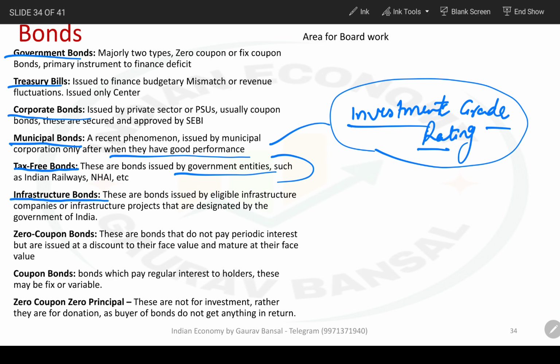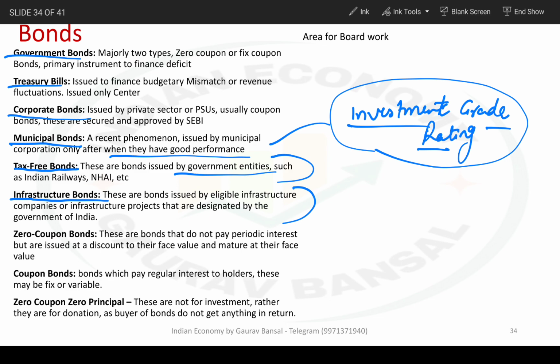Next, infrastructure bonds. Nothing very special about it, just like other bonds, just like corporate bonds. These are bonds issued by eligible infrastructure companies and infrastructure projects. To issue infrastructure bonds, you need approval or certification from the Government of India, and it cannot be issued for any project. If a company is not approved to issue infrastructure bonds, it can issue normal corporate bonds and get money. So getting money will not be a problem.